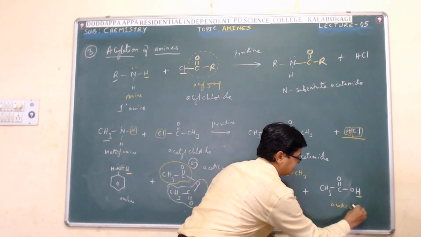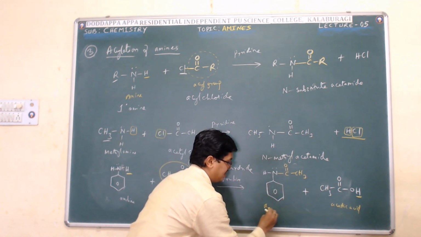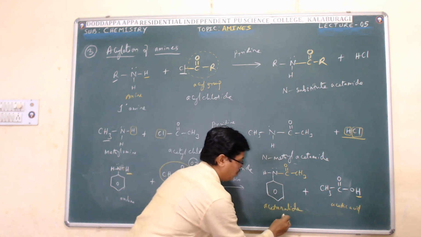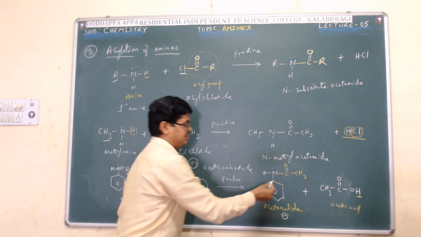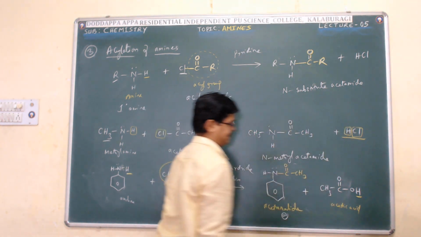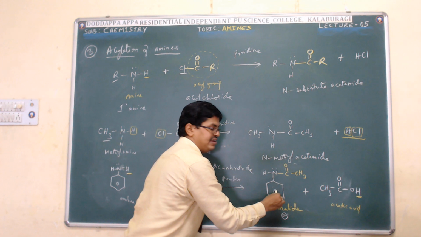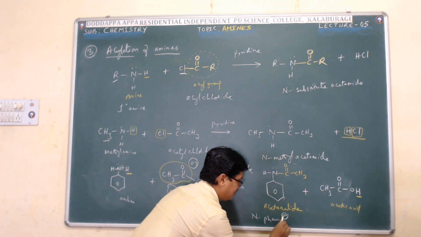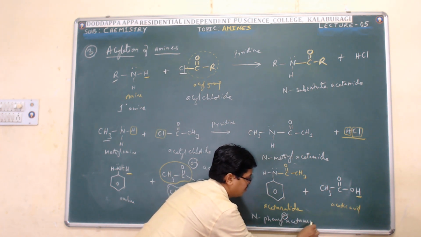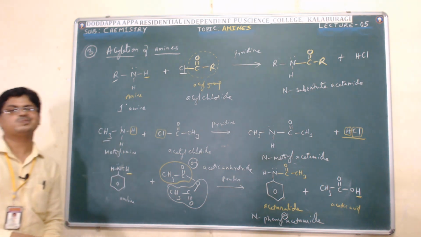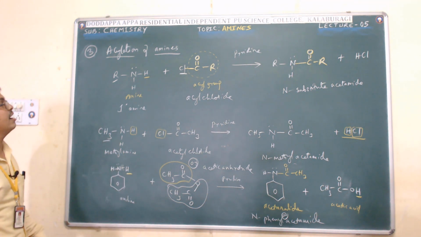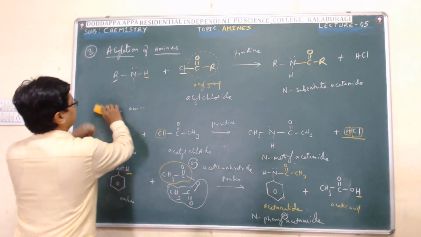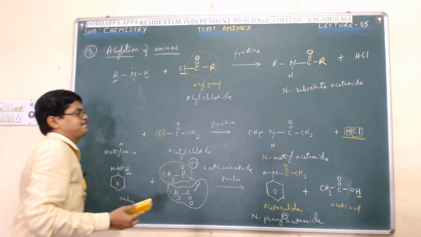What is the name of this product? Acetanilide. Otherwise, I told you this becomes an N substituted acetamide. Correct? Like that we can write N-phenyl, this is a phenyl group, N-phenyl acetamide. Okay, students, this is the third chemical property, acylation of amines.